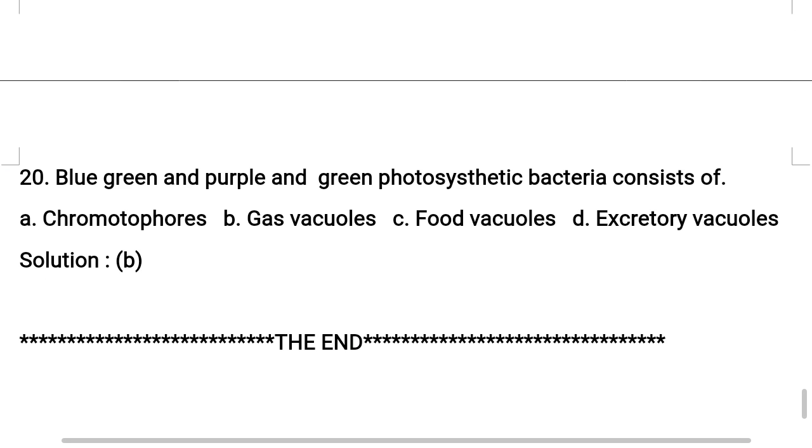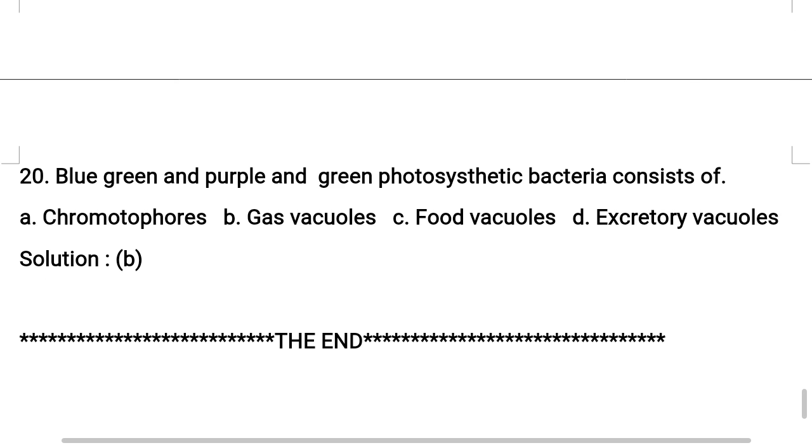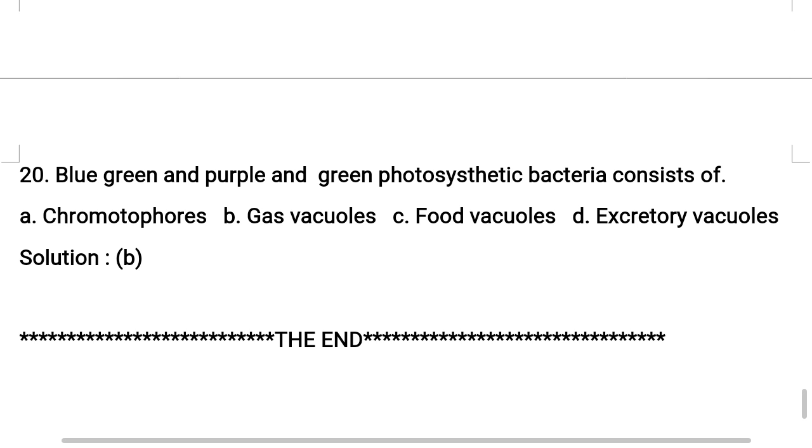Gas vacuoles are present in certain members of blue-green algae and in purple and green photosynthetic bacteria. Their role is storing gas and exchanging gas from the atmosphere into the cell, and from inside the cell to the atmosphere. Nothing but respiration, right? So hope you understood. The correct option for this question is option B.